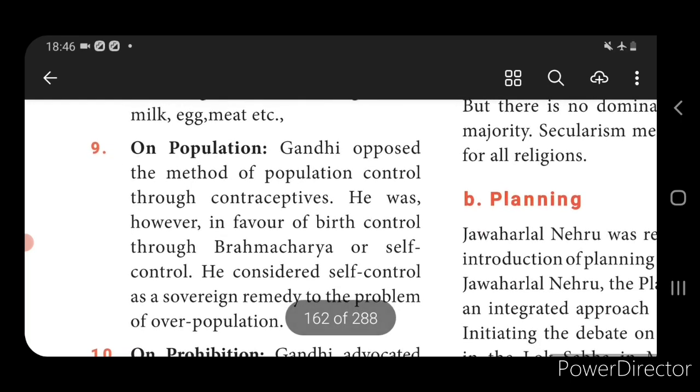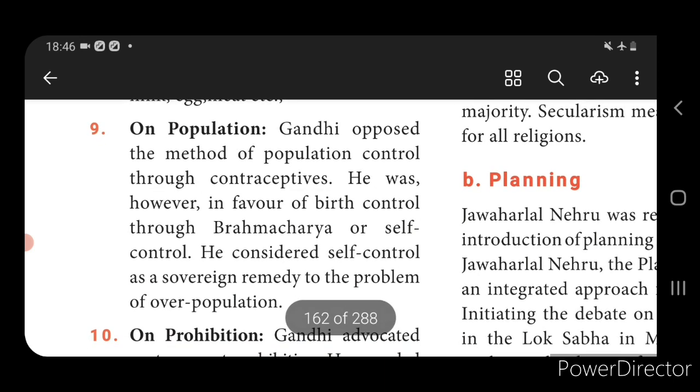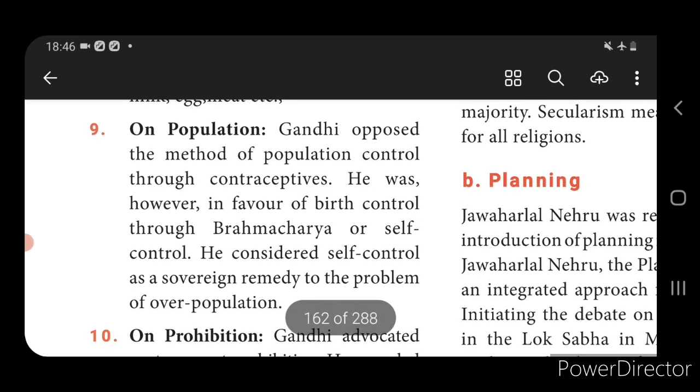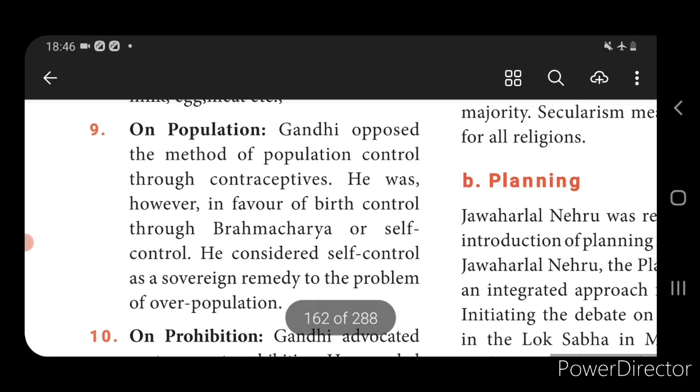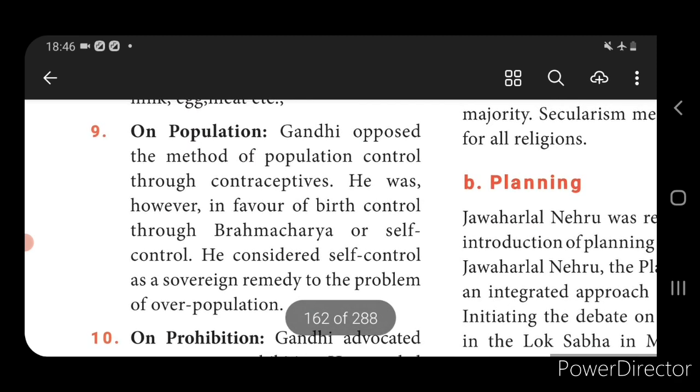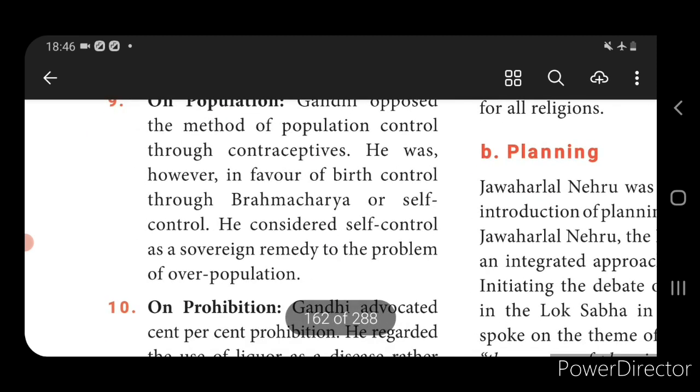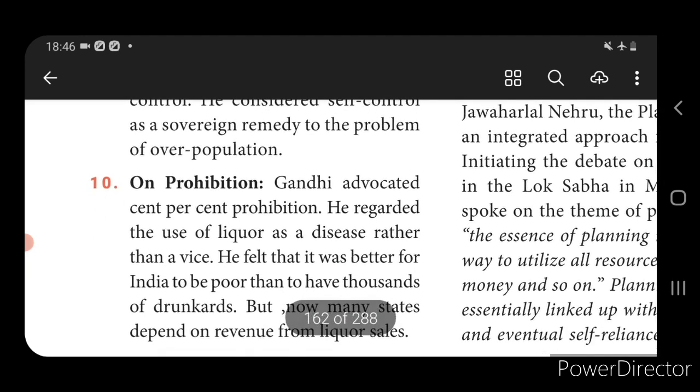Then we come to know about population. For the development of the economy, population should be controlled. By two methods, if population is controlled, definitely the economy will be developed. One is following brahmacharya, another one is self control. By these two methods, population will automatically be controlled and the economy will be developed. And the third one is prohibition.